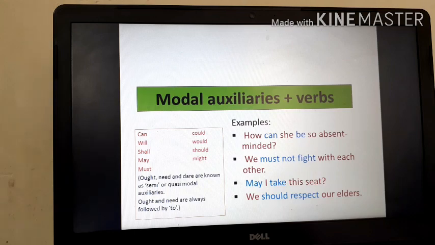See here, I have written something in black. It means these are exceptions. Ought, need and dare are known as semi or quasi-modal auxiliaries. And always remember that ought and need are always followed by to.